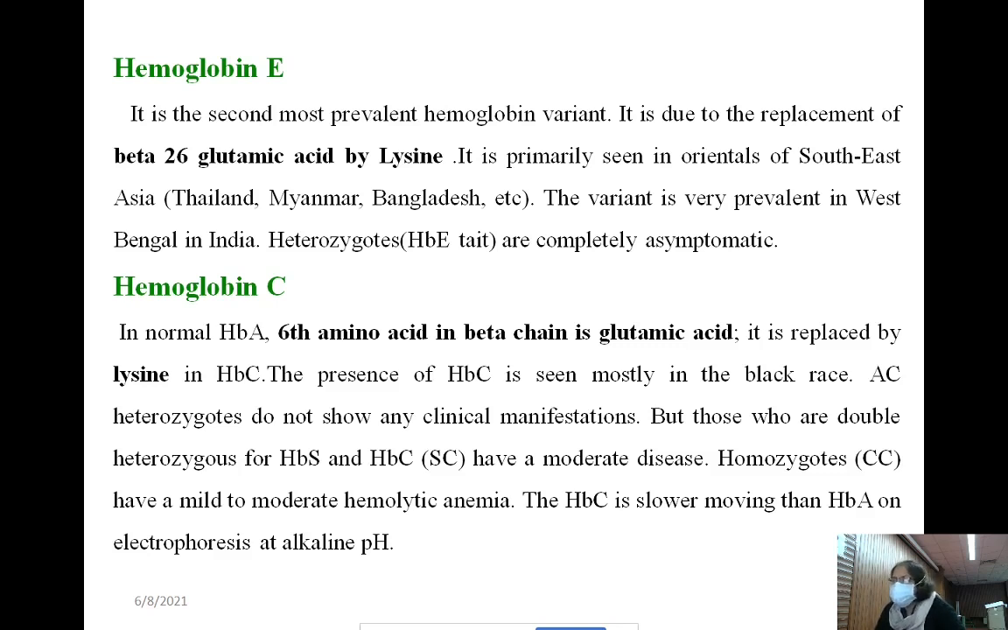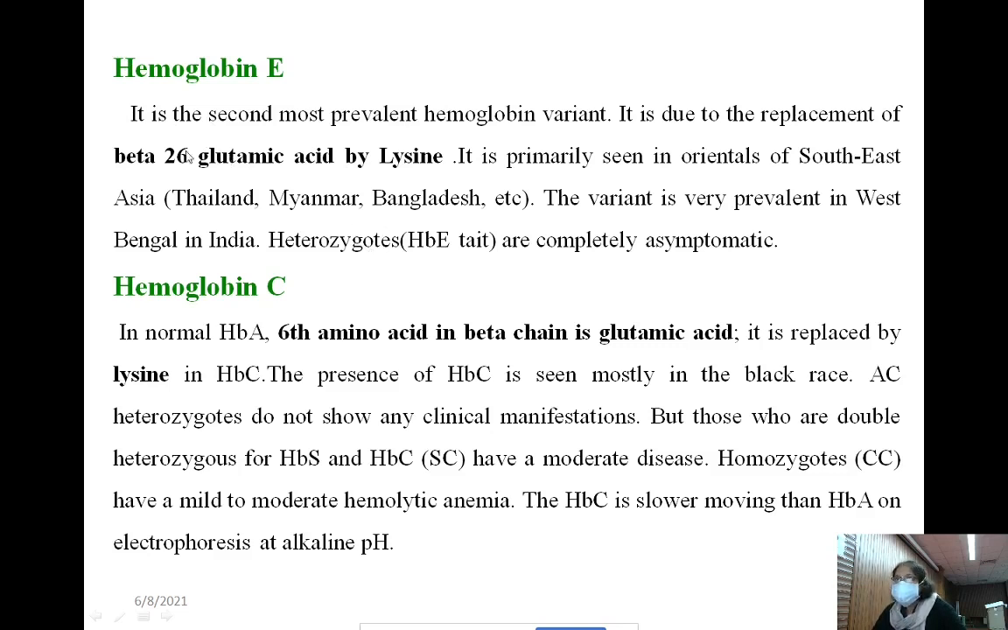These are the double heterozygous. Then homozygote CC have mild to moderate hemolytic anemia. Then hemoglobin C is slower moving than hemoglobin A on electrophoresis at alkaline pH. Even hemoglobin E also has mobility less than the normal hemoglobin while doing the electrophoresis.